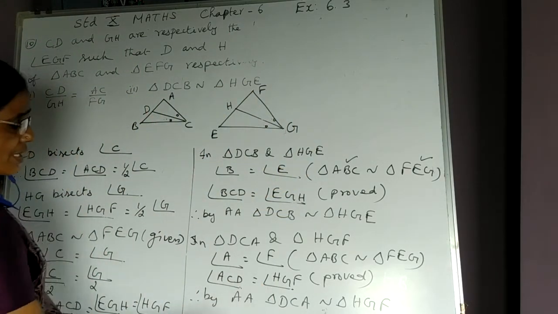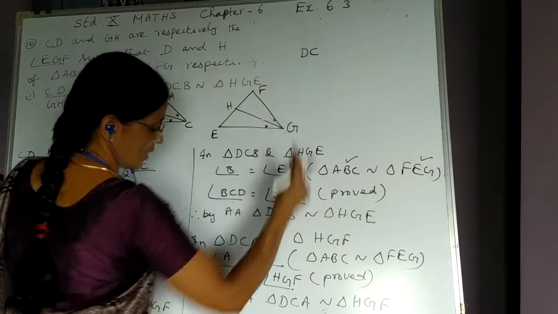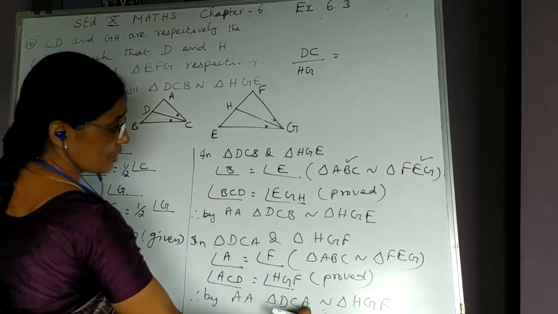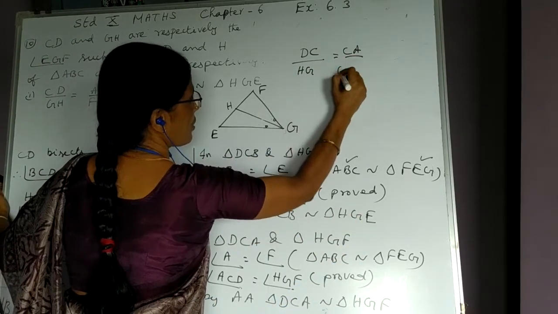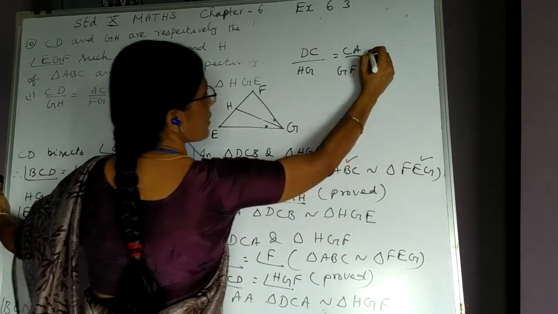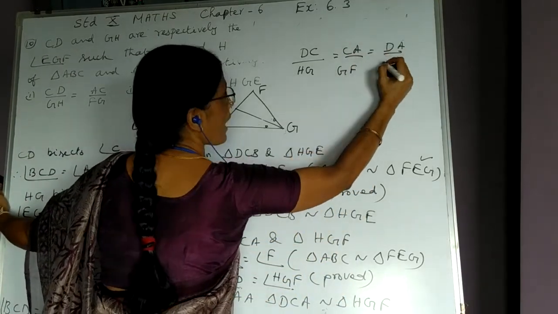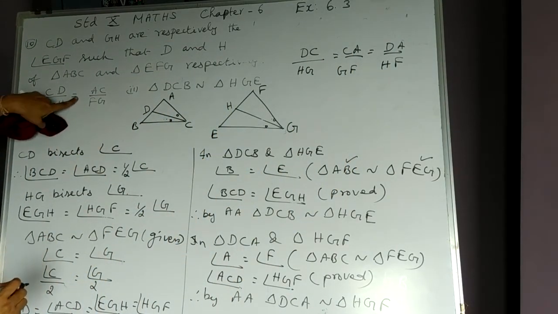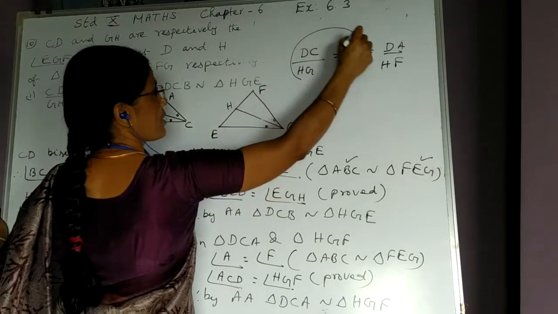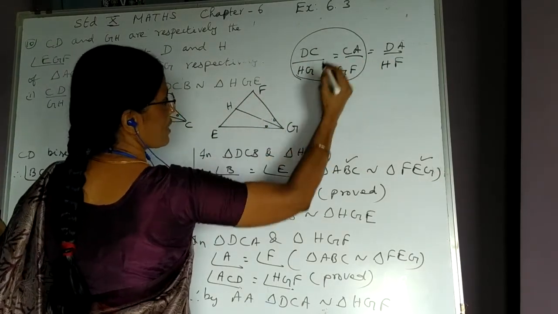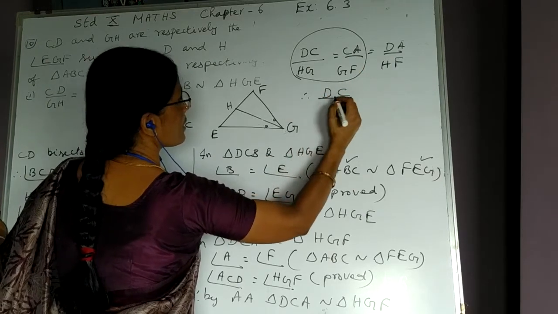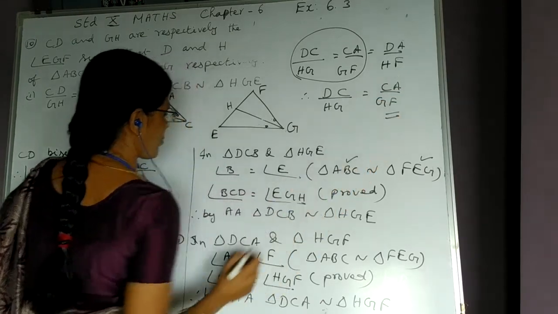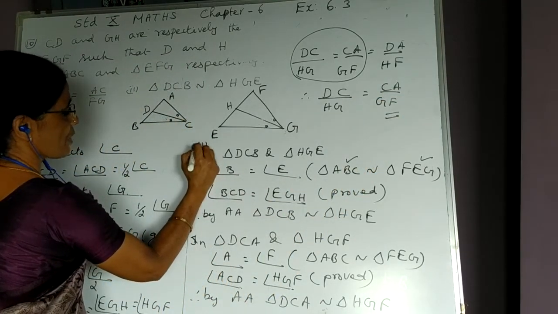So, I take the corresponding sides. Which are the corresponding sides? DC upon HG, which is equal to CA upon GF, which is equal to DA upon HF, right? CD we want, GH we want, AC we want, GF we want. So, only these two are asked in the result. So, dropping this, we take the first two results. Therefore, DC upon HG equal to CA upon GF, which is the required result. This is the second result we have proved.